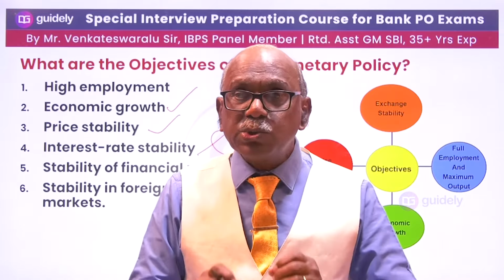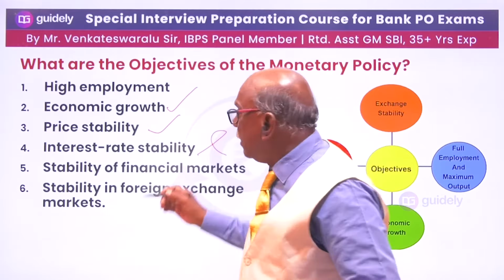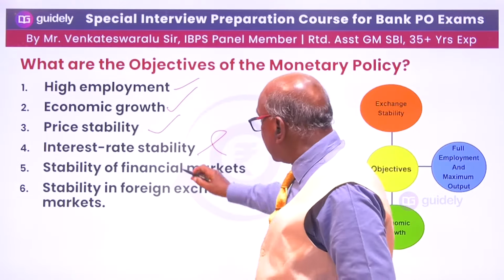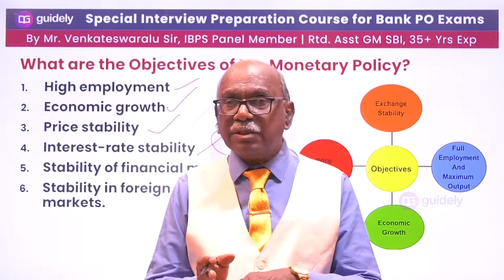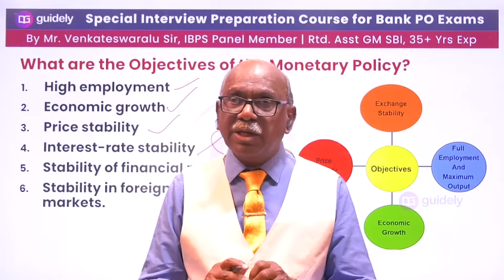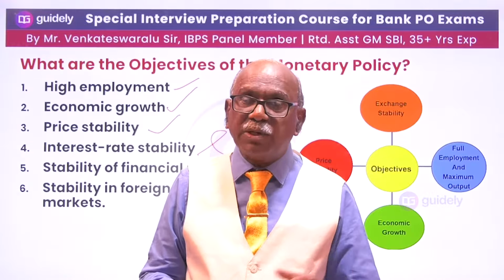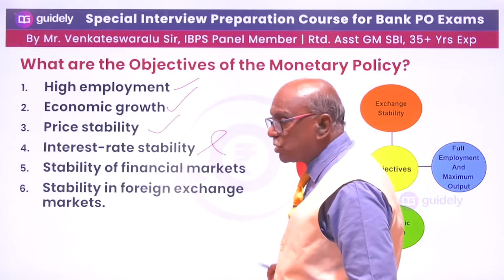If we give loans at a cheaper rate of interest, employment will be more. So automatically they will take care of the employment opportunity, high employment. Then coming to the financial market, there will not be any fluctuation. If the money circulation is less, the rate of interest will be more, private finance will be more, and usurious rates of interest will be more. So to cut short all these things: financial stability and foreign exchange stability.